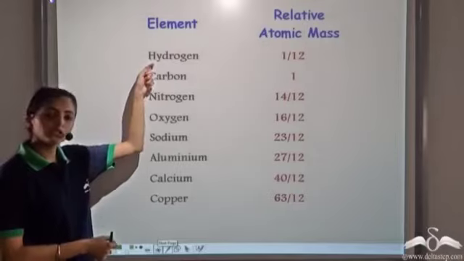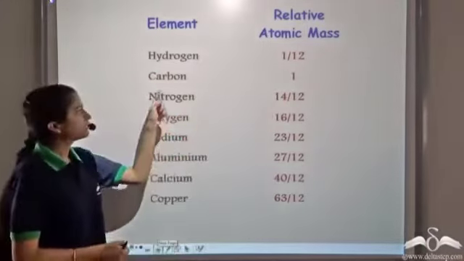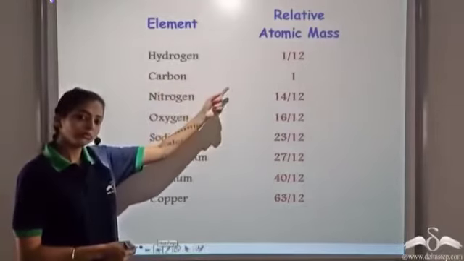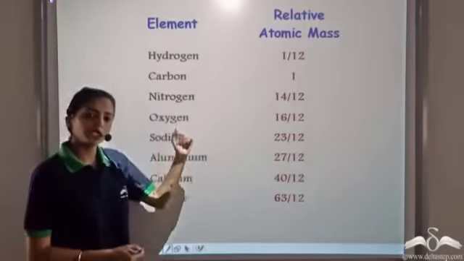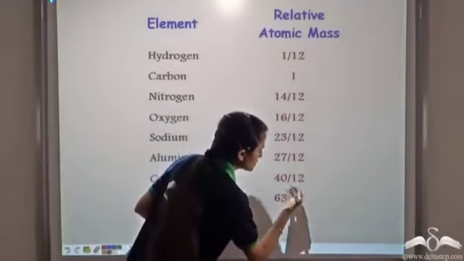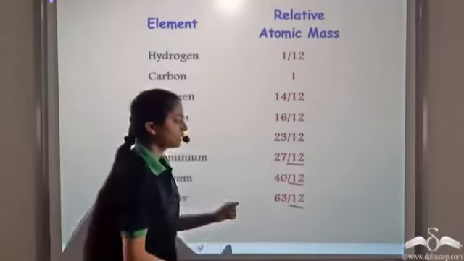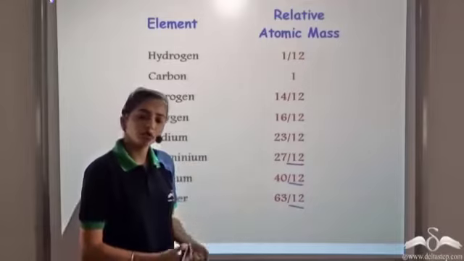So for hydrogen, the relative atomic mass comes out to be 1 by 12. For carbon, it becomes 1, since we are comparing it with carbon itself. For nitrogen, it becomes 14 by 12, and so on. So we observe that these numbers, that is these denominators, make the relative atomic masses a little complicated.